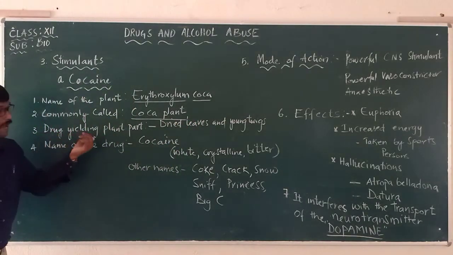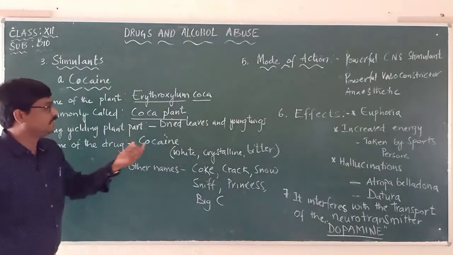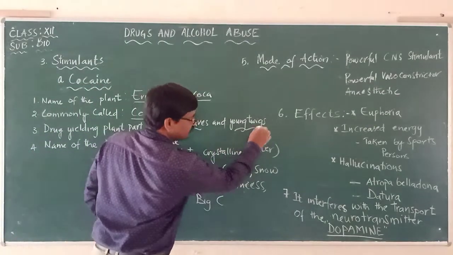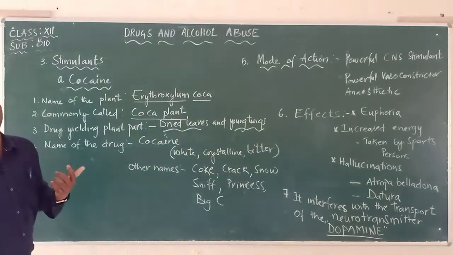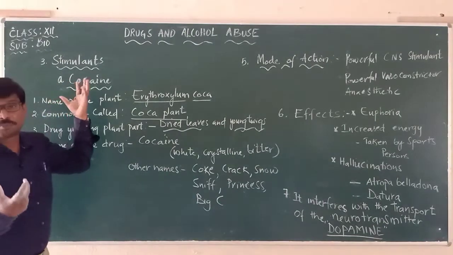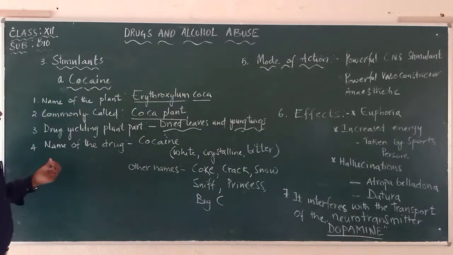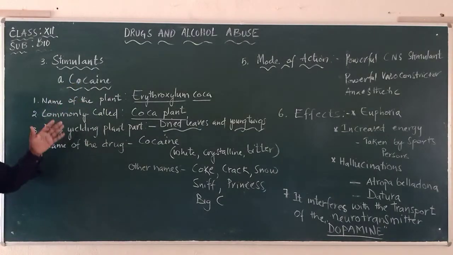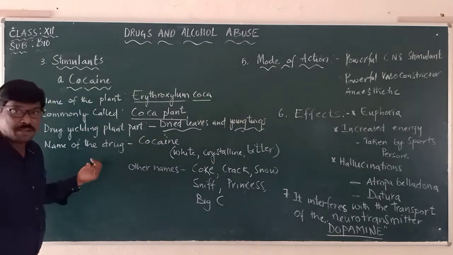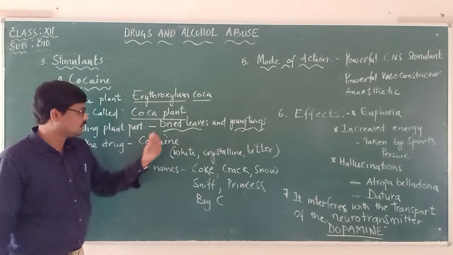And the drug yielding plant part. From which part of the plant is the drug obtained? It is obtained from the dried leaves and young twigs. Dried leaves and young twigs, which are crushed, and from them they extract the drug called cocaine. And what is the name of the drug? Already we kept it as the heading, cocaine. So the name of the drug obtained from the plant Erythroxylum coca is cocaine.